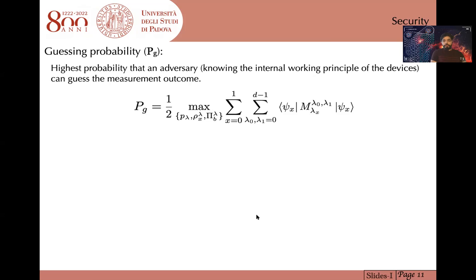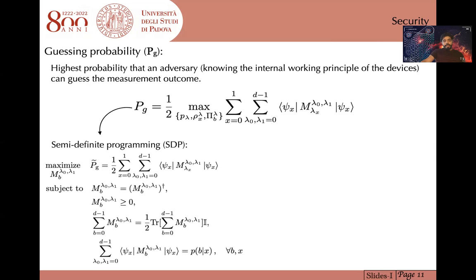For estimating the security of this protocol, we use conditional entropy. Before talking about the conditional entropy, let's explain what the guessing probability is. Guessing probability gives the highest probability that an adversary can guess the outcome of the measurement, knowing the internal working principle of the devices. Since it is a semi-device independent protocol, the guessing probability should be optimized over all possible measurement and preparation strategies, which is quite complicated.